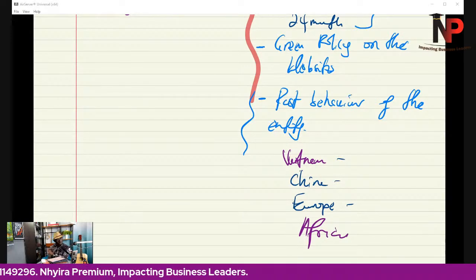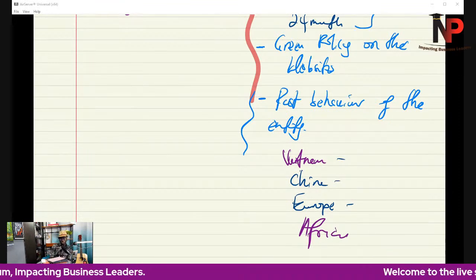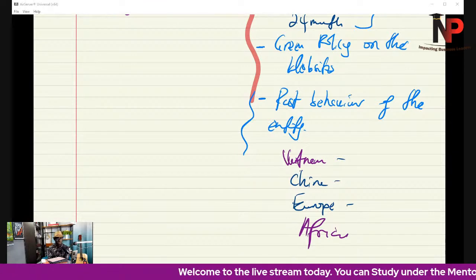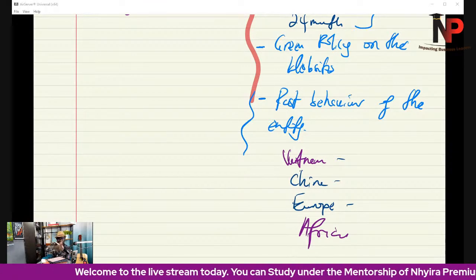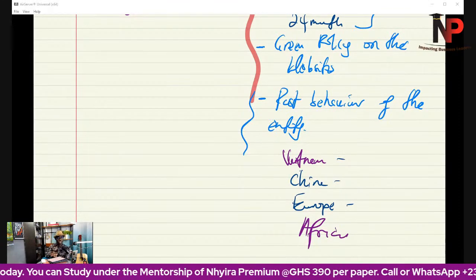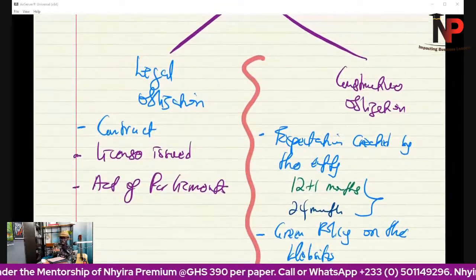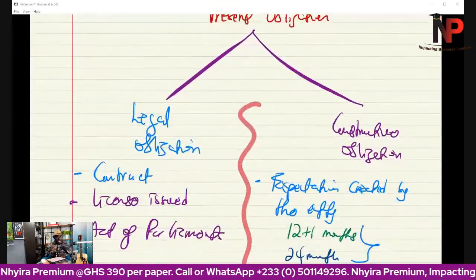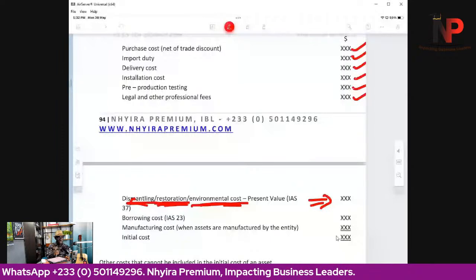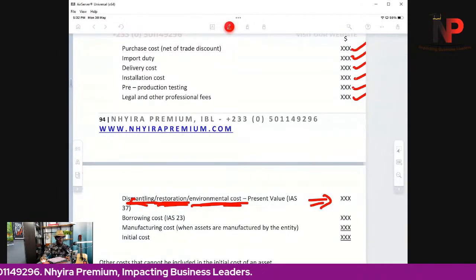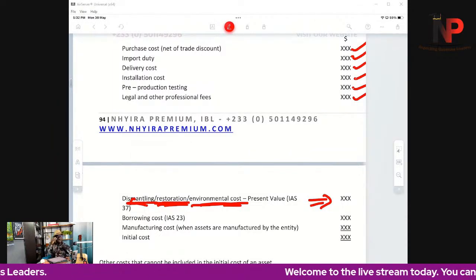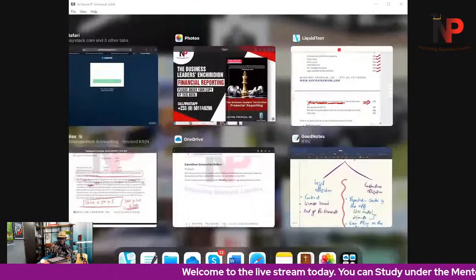So even if you come and for some reason our leaders don't give you those terms and conditions, there are no laws governing that, restore the habitat, be responsible on the environment, because of the past behavior, because of the things that it has done in other jurisdictions, the entity will still be liable. So that is what we mean by present obligation. That is the starting point. So to decide whether we're going to include dismantling cost, restoration cost, or environmental costs as part of the initial cost of an asset, we have to first ask ourselves, is there a present obligation?